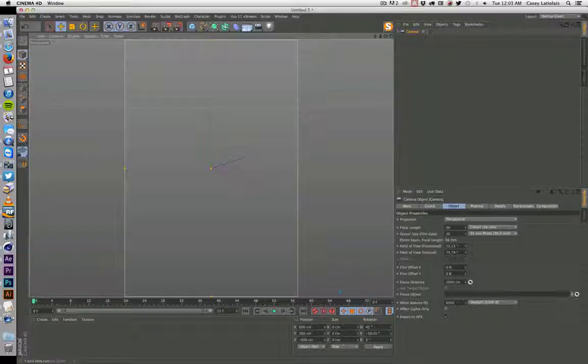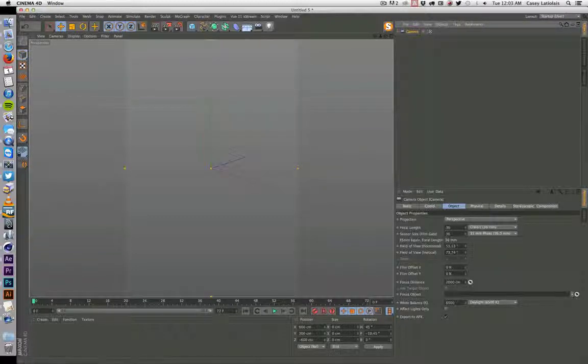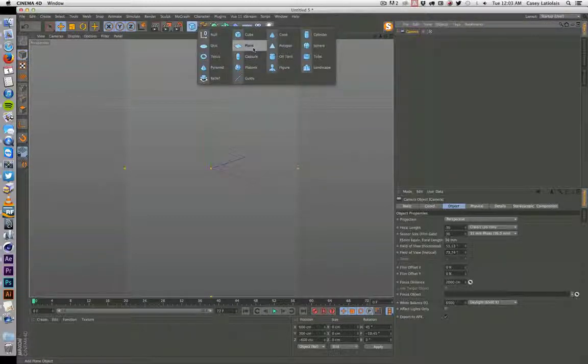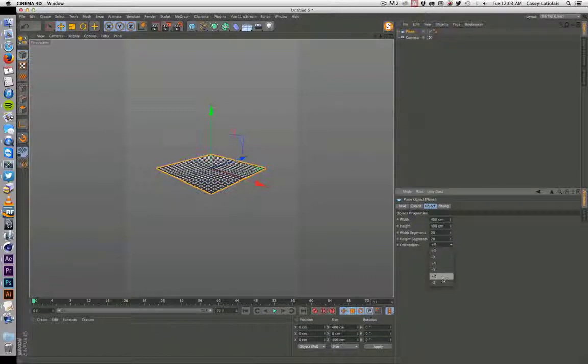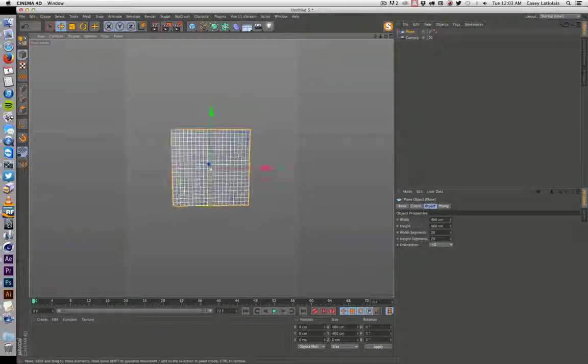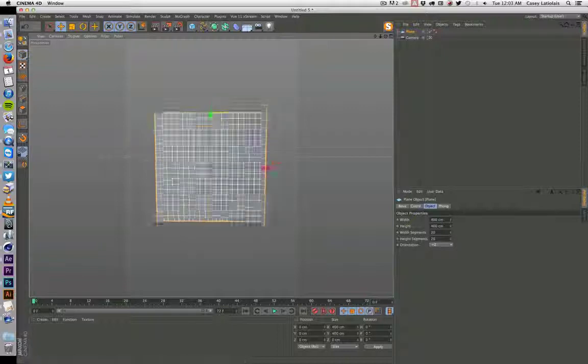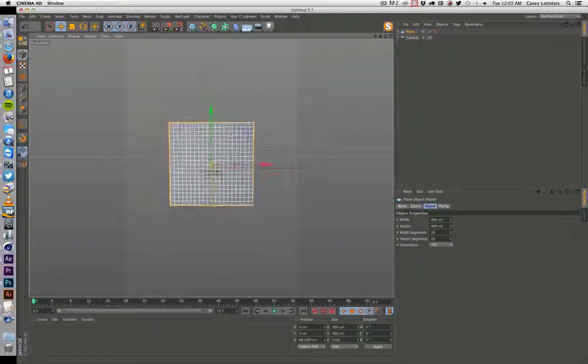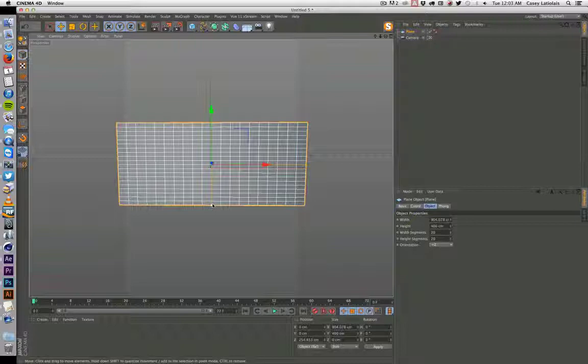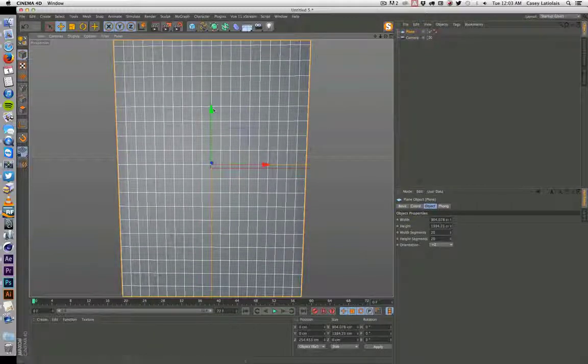We'll change this to a more reasonable resolution. Alright, so set in our camera, we will start off with the background, and we'll make the plane, change it to Z, move our camera in position, move the plane back a little bit since this is going to be our background, and change the size of it.